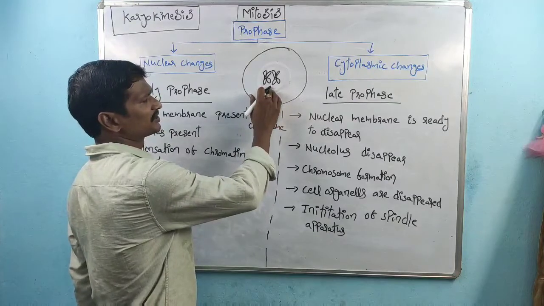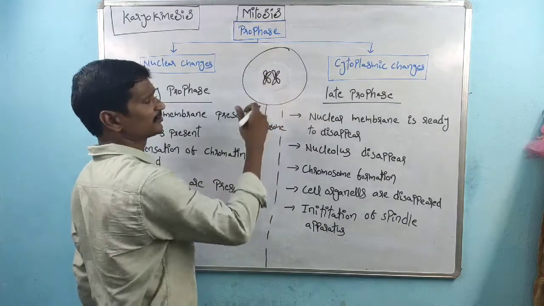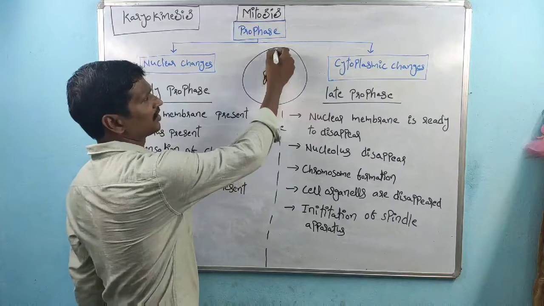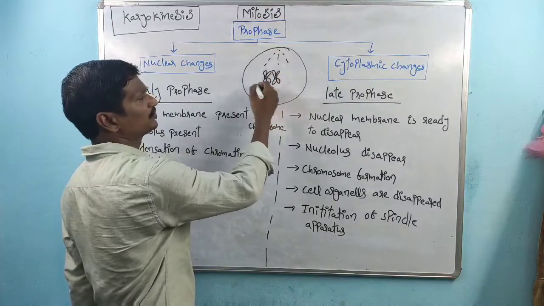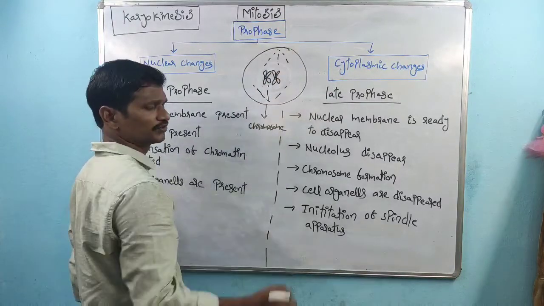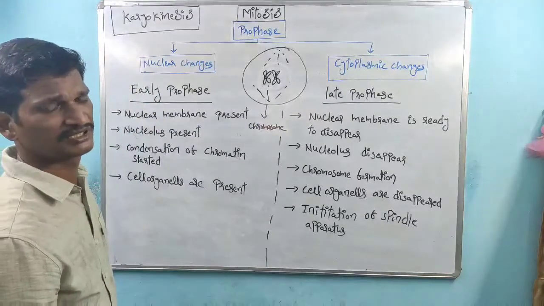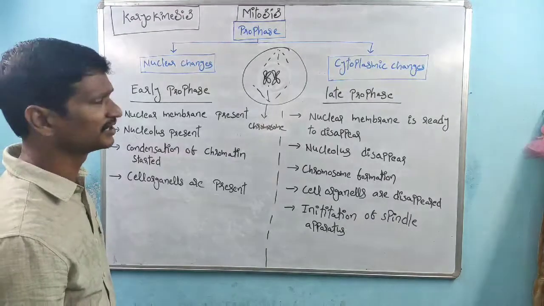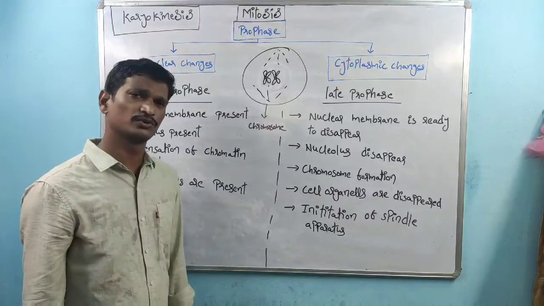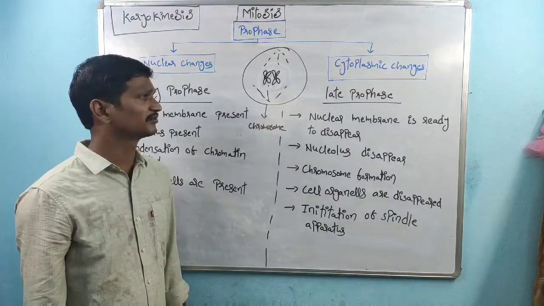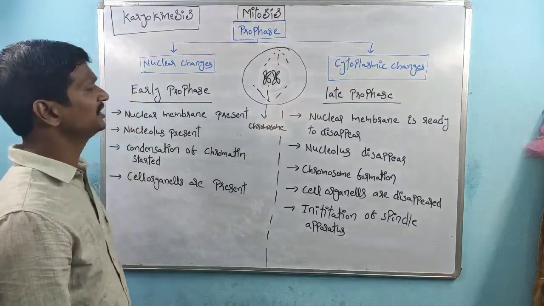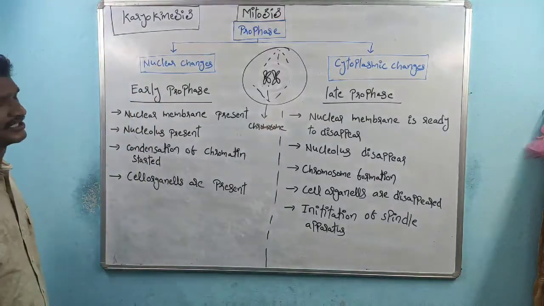If the nuclear membrane is present, the chromosomes are not separated, or not moving towards the opposite poles. If the nuclear membrane disappears, separation of chromosomes takes place. So that is about the nuclear changes.